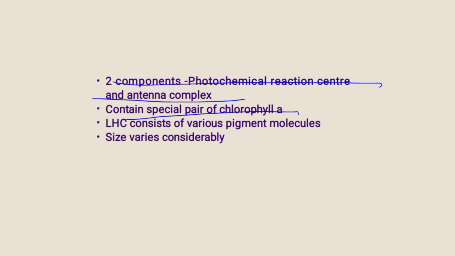Antenna complex consists of a number of distinct pigment protein complexes known as light harvesting complexes. In higher plants, each light harvesting complex consists of various pigment molecules, that is chlorophyll A, chlorophyll B and carotenoids bound to proteins. The antenna complex captures light energy and feeds it to the reaction center by a process called resonance energy transfer. The size of antenna complex varies considerably in different organisms.